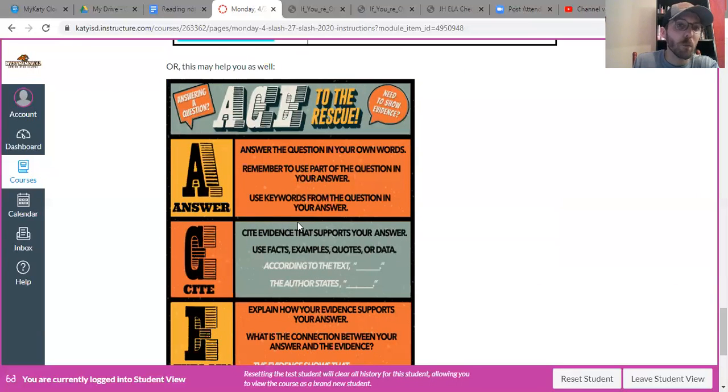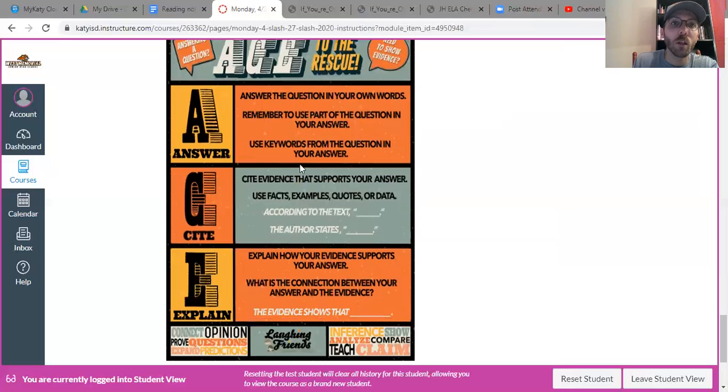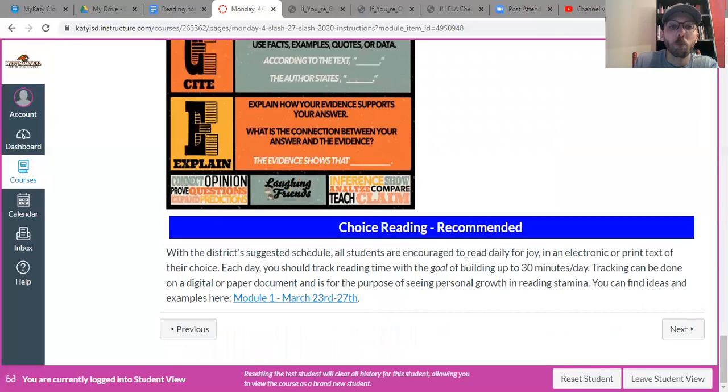You'll also find the ACE here. These notes we've gone over plenty before in class. You can see them all here. This is breaking it down, ACE for each part. Again, three sentences total, one sentence per each part, right? One sentence for answer, one sentence for cite, one sentence for explain. And then it says what to do in each part. It even gives you the sentence stems again here with quotations and the comma and everything there too, right? Same thing here.